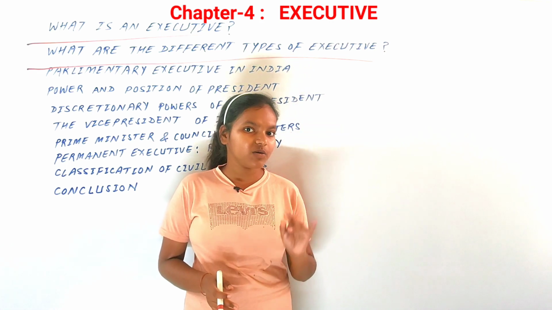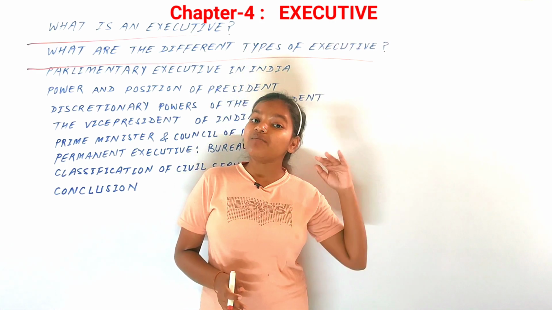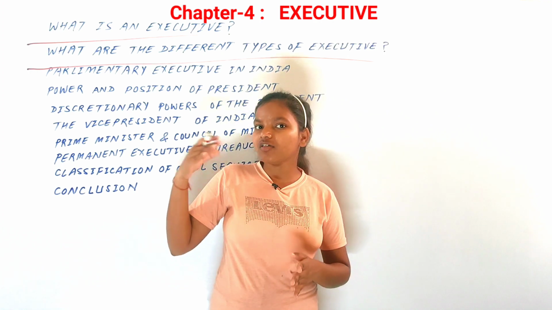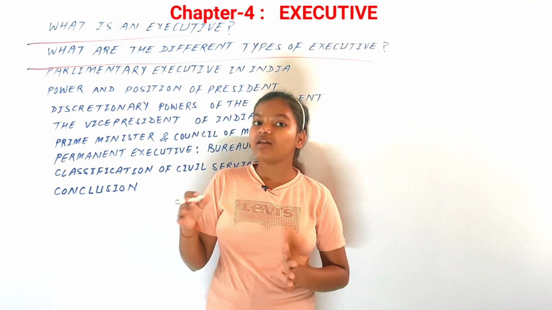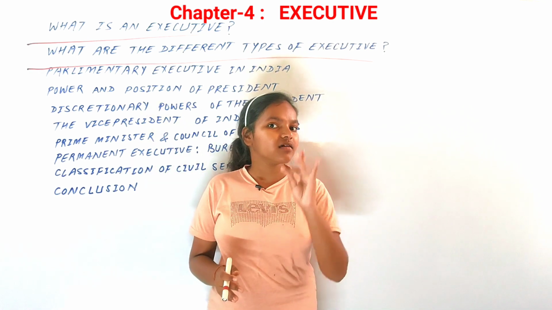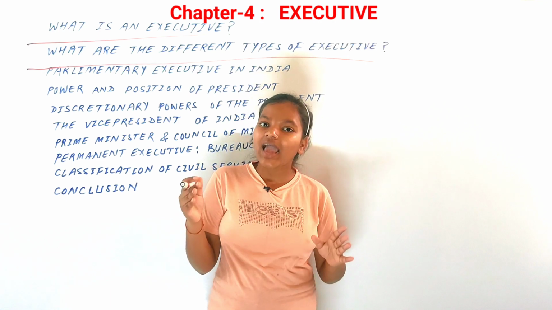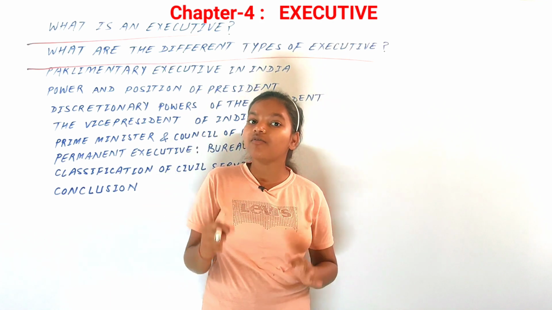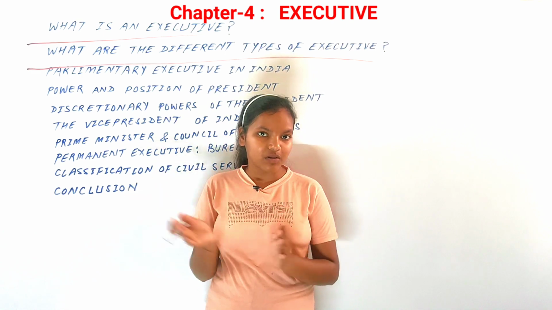Well, the major difference between these two is that in the parliamentary system, the role of the president or the monarch is merely like a ceremonial head or the nominal head of the country. But in the semi-presidential system, we have the president as well as the prime minister who hold the day-to-day powers.